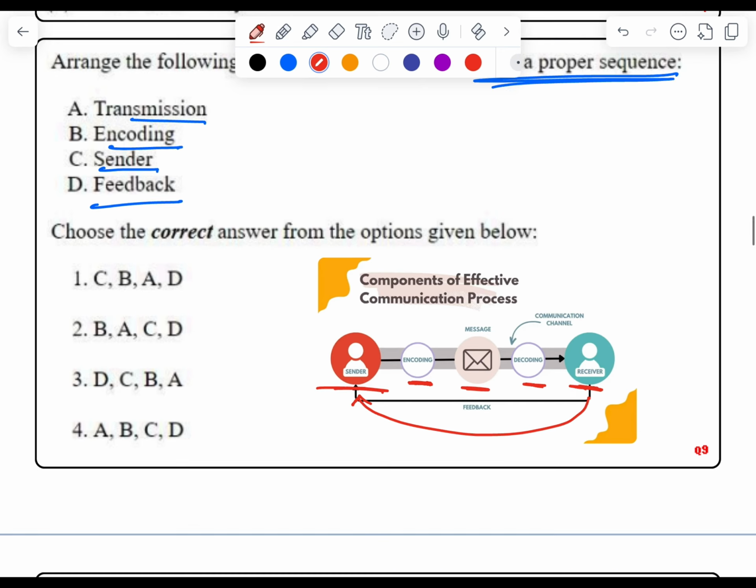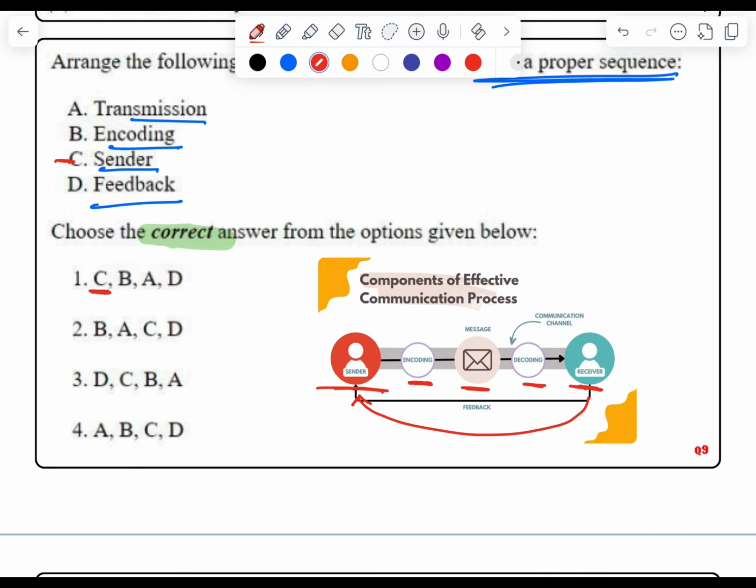So our correct statement would be, first will be the sender, means option C would be at the first. Here we have seen only option A, means option number 1, has C as the first option.